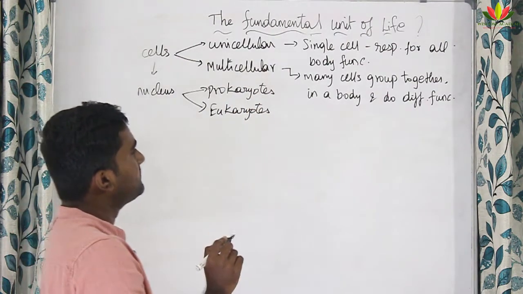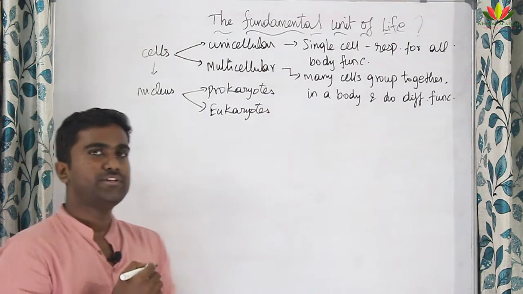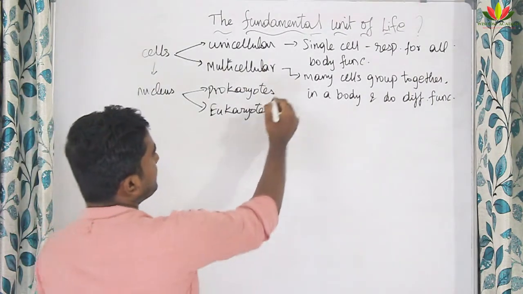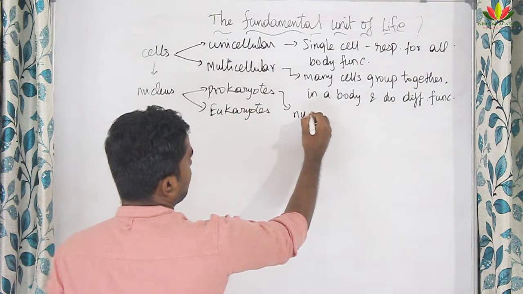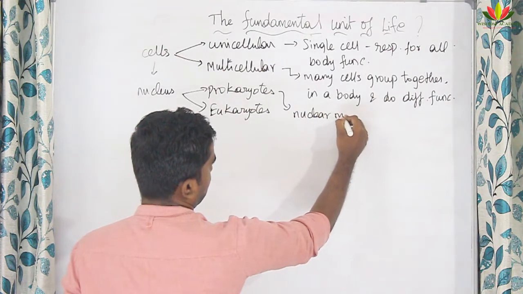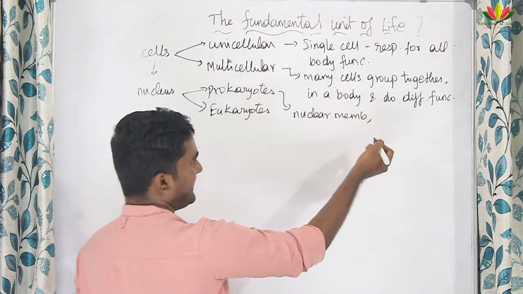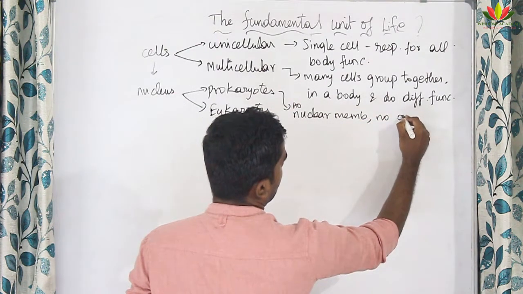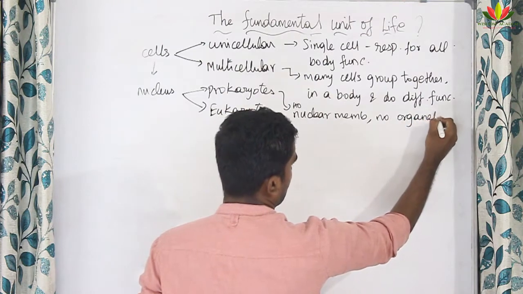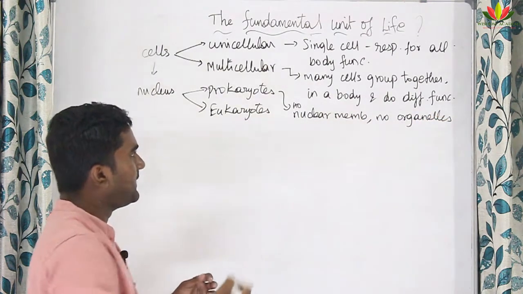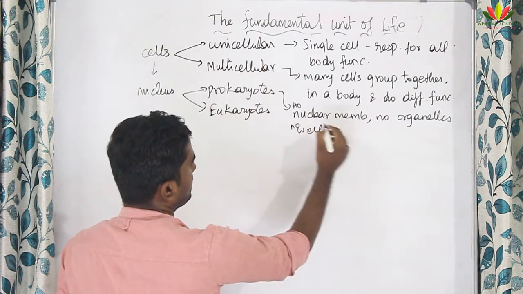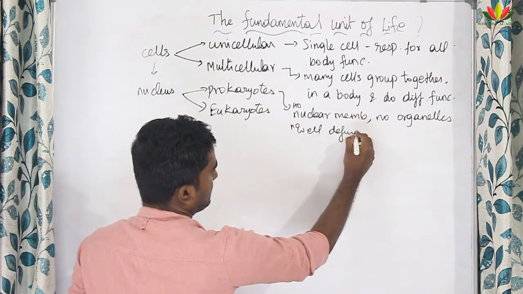What is a prokaryote? A prokaryote is a cell which does not have a well-defined nucleus, because there is no nuclear membrane around the nucleus, and there are no organelles. There is no nuclear membrane and no organelles. No well-defined nucleus.